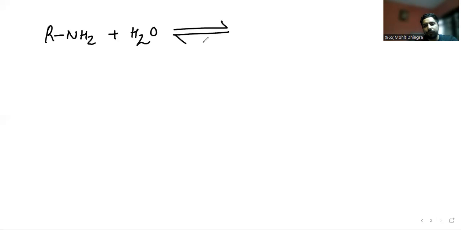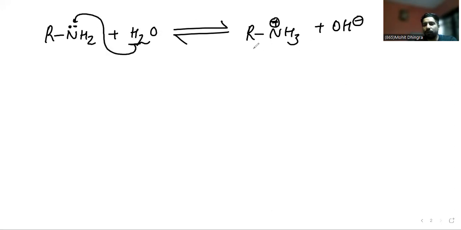Now we will discuss specifically amines. In case of amines, RNH2, when added into water, will form a cation. As I discussed, these bases accept H positive ions. So one hydrogen ion will attack the nitrogen and result in the formation of RNH3 positive.